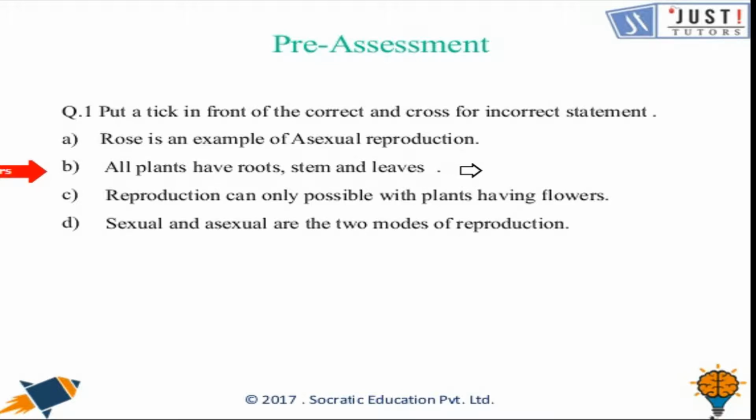It's an incorrect statement. Reproduction is only possible with plants having flowers. That's completely incorrect, because if we talk about rose, it is a plant where the stem is the seed, and sexual and asexual are the two modes of reproduction. That's absolutely correct.